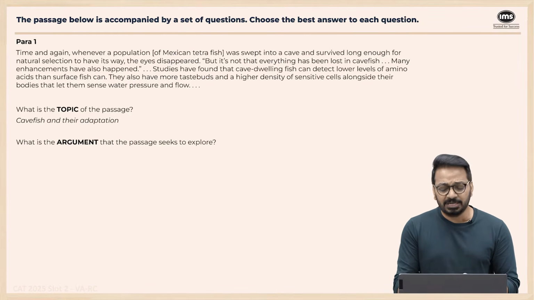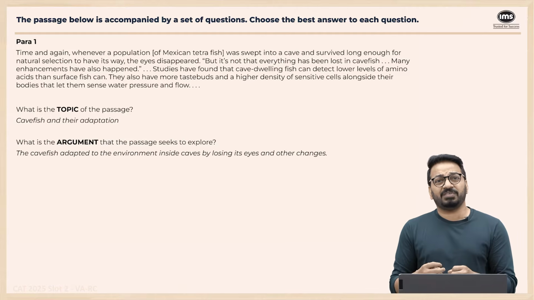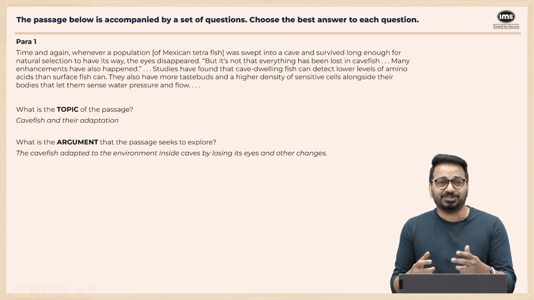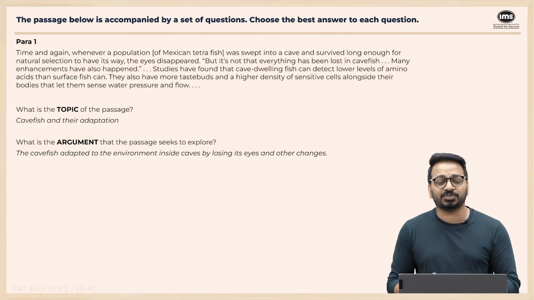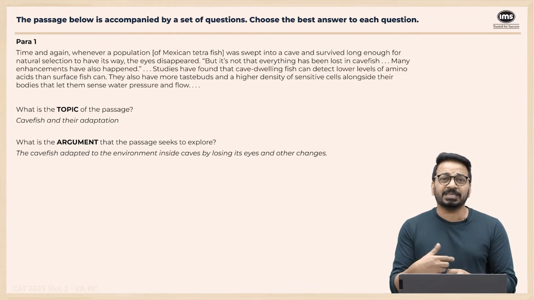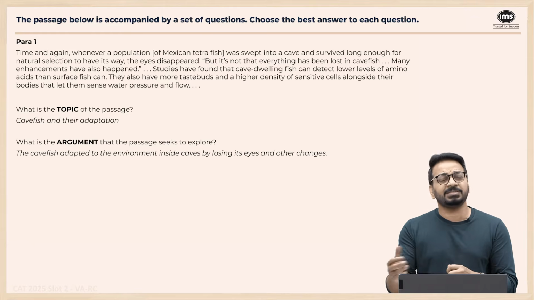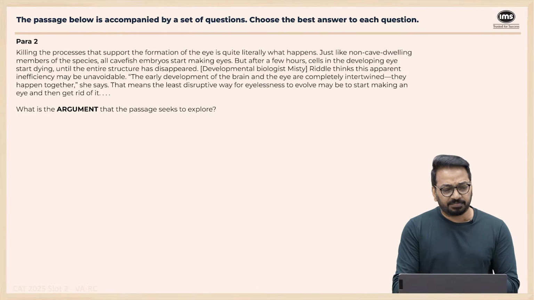And what's the argument? When cavefish adapted to their environment inside the caves, this Mexican fish, they became cavefish later, I'm supposing, inside the caves, by losing its eyes and many other changes. You don't need to remember all the other changes. You know the main thing, they lost their eyes, and some other enhancements also happened. Now let's go to the next paragraph.